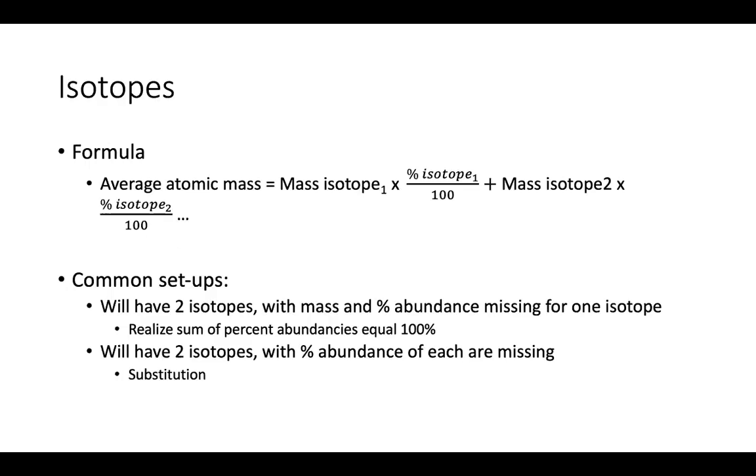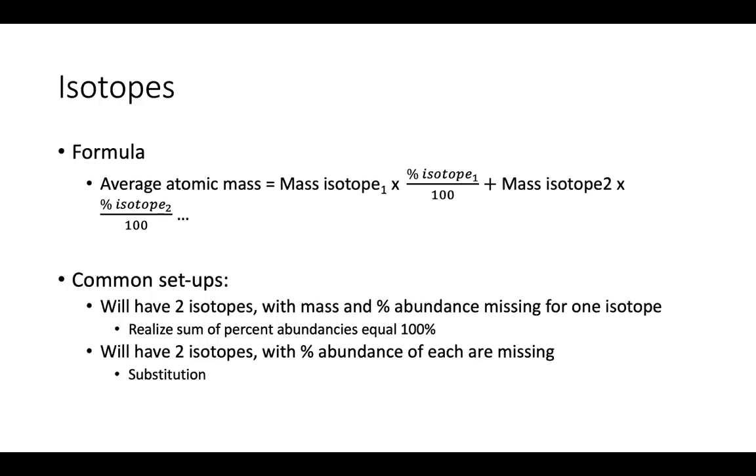The other 2 common setups is typically what they ask more because they're a little bit harder, right? And so in the other 2 types of questions, you typically have 2 isotopes, okay? And in the first one, you might be given the mass and percent abundance from one isotope, but you might be missing all the information for the other isotope.